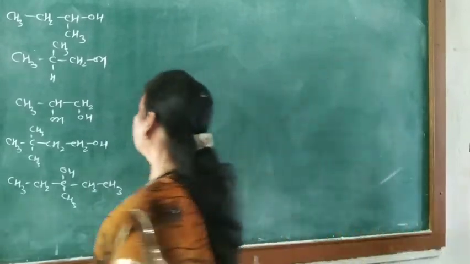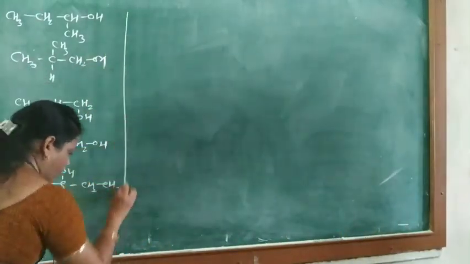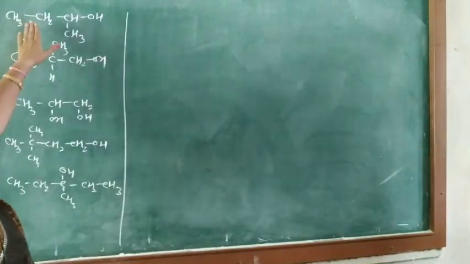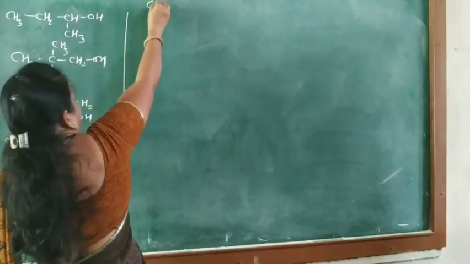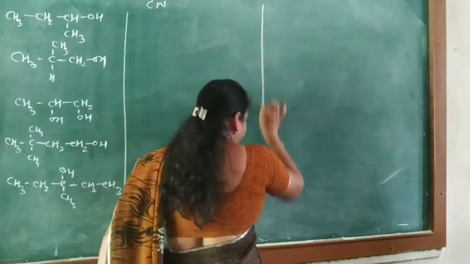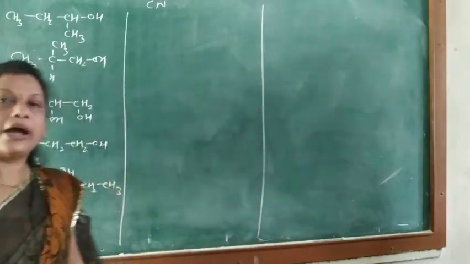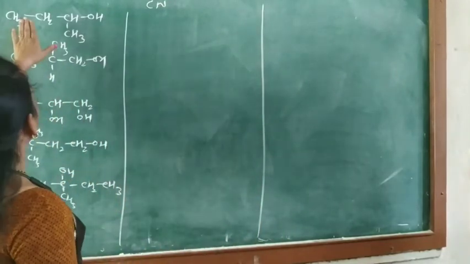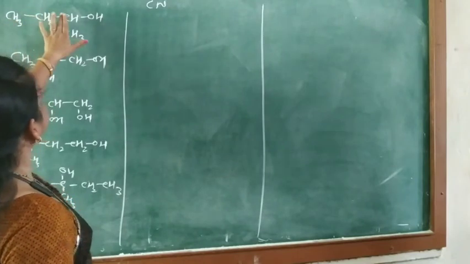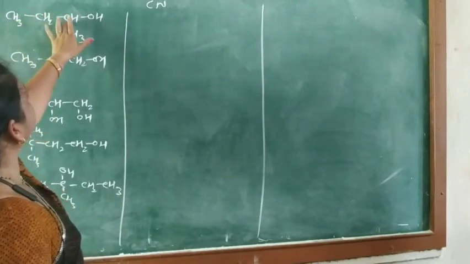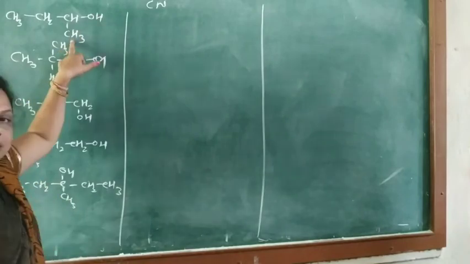Okay, so first this compound here, the common name of this compound. First we consider the common name, and then we consider the IUPAC name. Okay, so here first CH3 CH CH CH3 CH2 CH, this OH and this is the CH3.